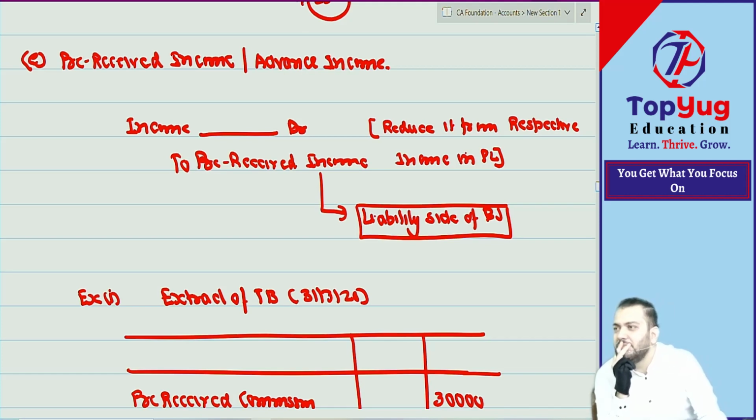Accrued income. Revision done. Starting with only 1 point and then slip. What is 'thora'? Thora we have done.